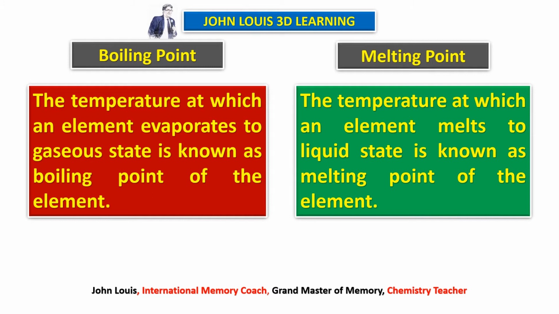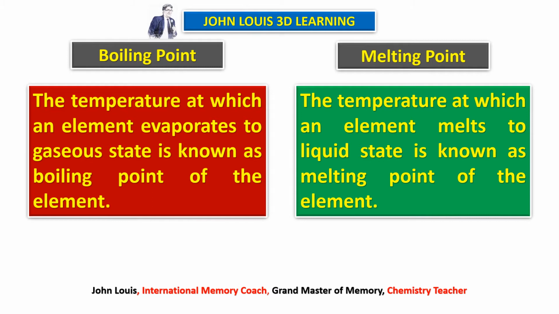Again, same thing, some of the elements are already in the gaseous state or liquid state. How can they melt? If you reduce them to minus degrees, below 0 degrees Celsius, they all turn into solids. Therefore, at a particular temperature they also melt. That temperature is known as melting point.